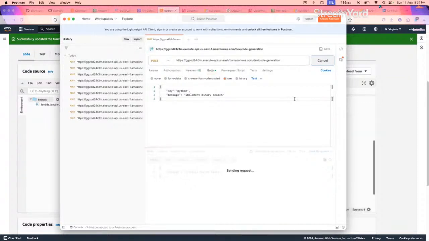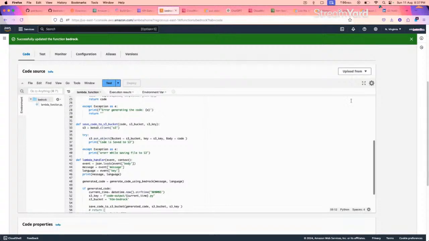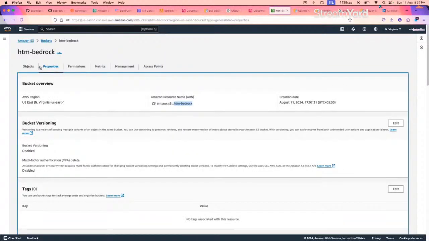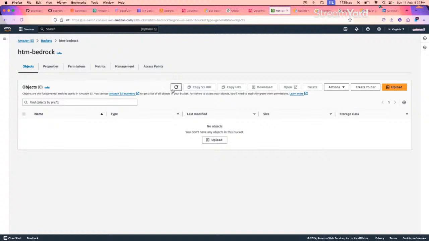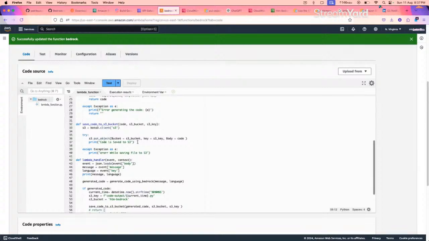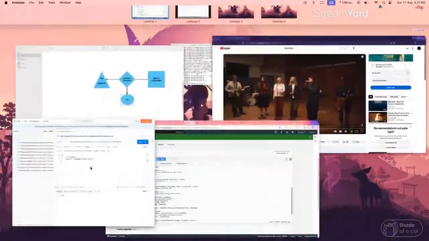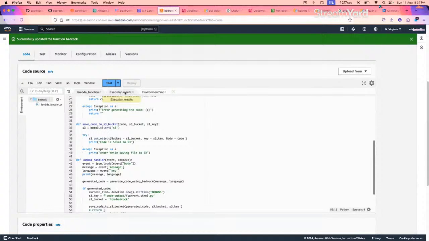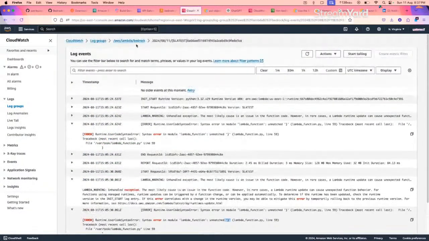So the request is going through, which means no error. This is a good sign. It returned null in this case. Let's see the S3 bucket now. There are no objects that are generated. It means again our code has run into some error. I will again run it to verify the output, and in the meantime, I will again check the logs.